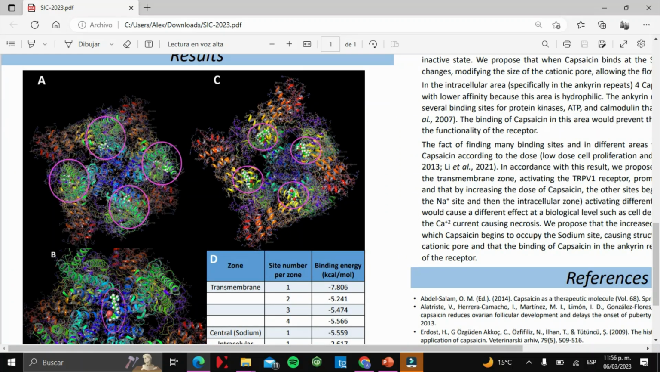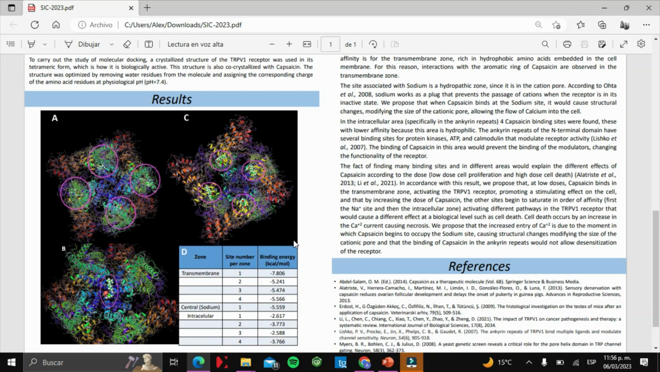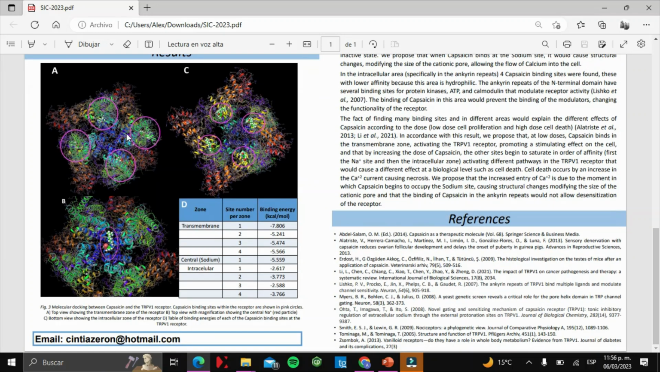Our results found 9 capsaicin binding sites in TRPV1. In letter A, we have the top view of the receptor showing the transmembrane zone with 4 sites for capsaicin in pink circles. In letter B, this is the top view with a magnification showing the central sodium, which is a red particle, which has 1 site for capsaicin, and in letter C, we have the bottom view showing the intracellular zone of the receptor with 4 sites for capsaicin.